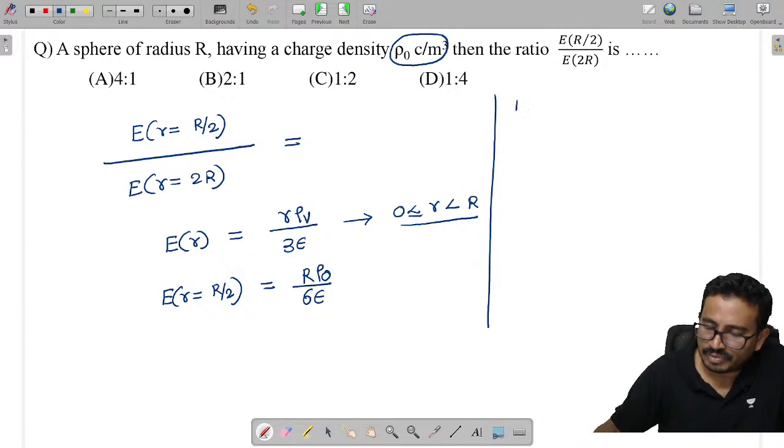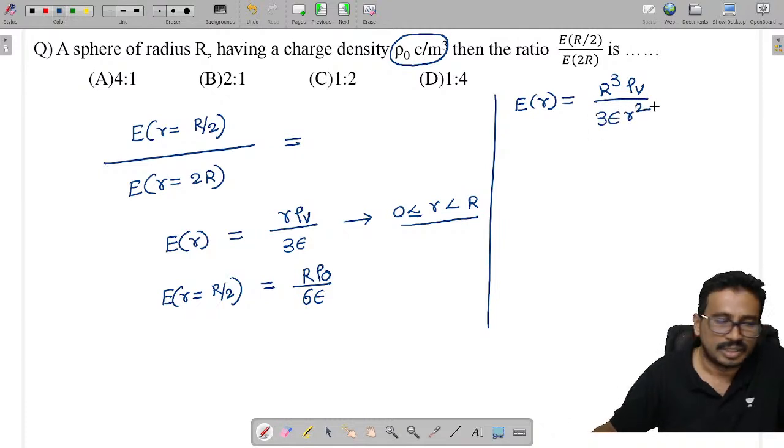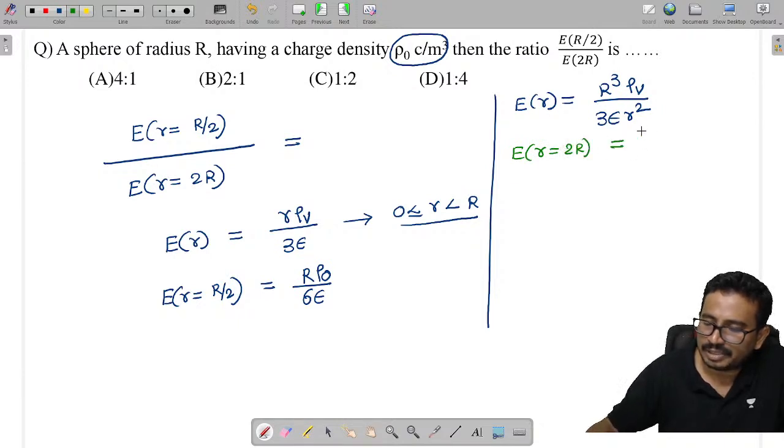2R means what is the electric field outside? Outside the sphere, it is given as R cube rho v by 3 epsilon into r square. So what is the electric field when small r equals 2R? Capital R is a constant.